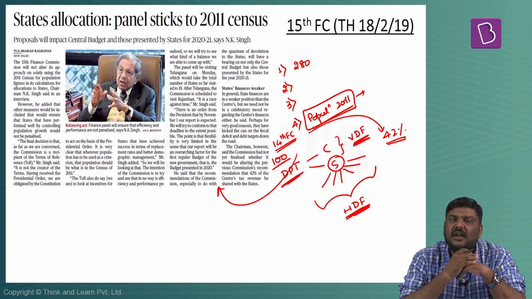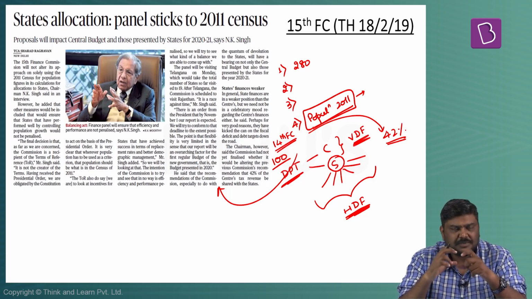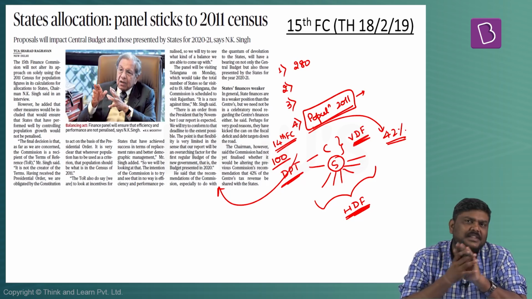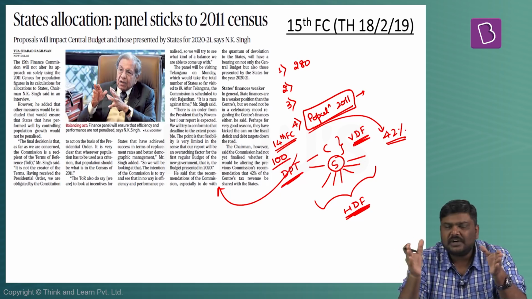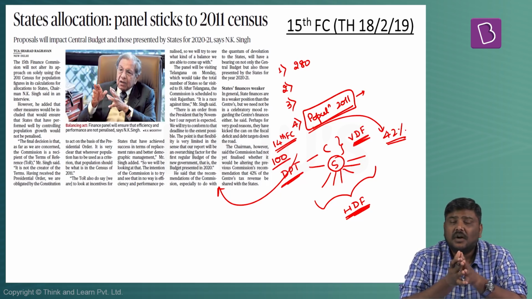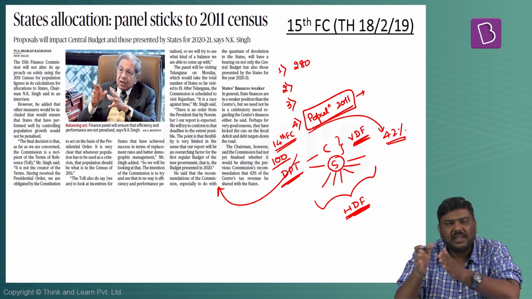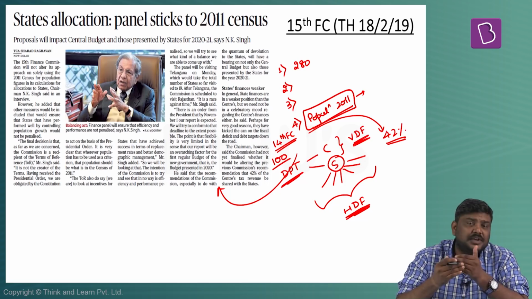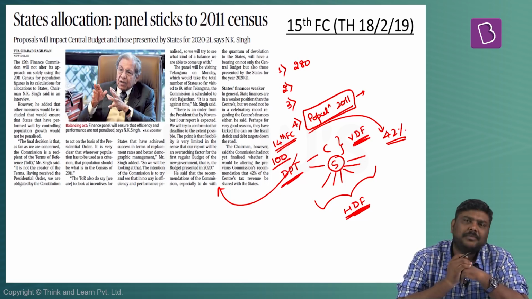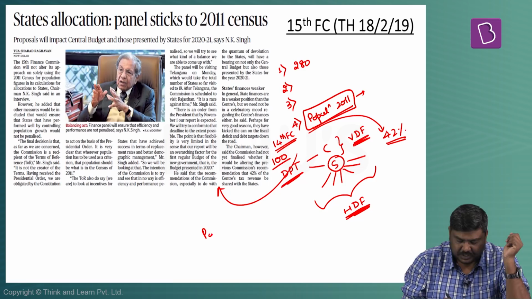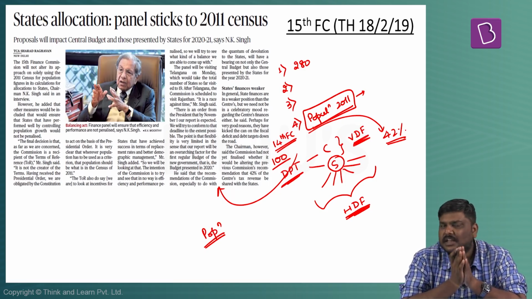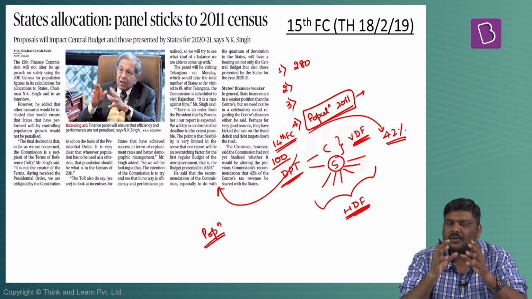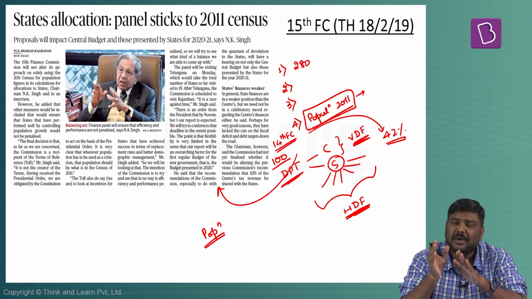Now, what is given in this particular article? One of the terms of reference which has been given to the 15th Finance Commission basically states that when the Finance Commission has to decide on horizontal devolution formula, that is, out of the total funds which have been allocated to all the states, how much funds should be given to each of the states, it has to take into consideration various parameters. One of the very important parameters that it considers is the population. Now, different weightages will be given to various parameters, but please remember this, a very huge amount of weightage will be given to population parameter.